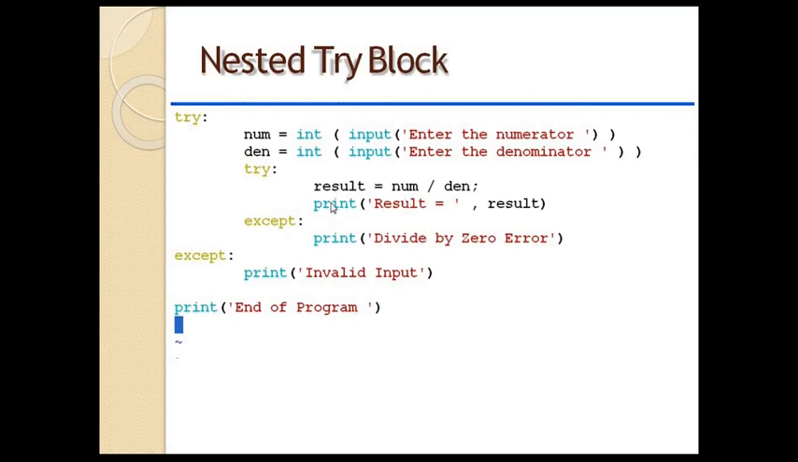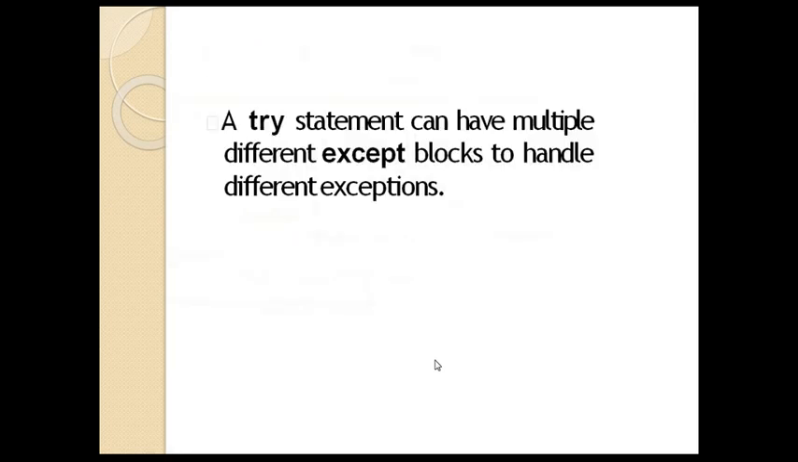So if this error occurs, then this except will be executed, that is divide by 0 error. Otherwise, if this block works correctly and this block creates an error, then this particular except will occur, that is invalid input. And at the end of the program, I just write a statement, that is end of a program. So here is the functioning of nested try block in Python.